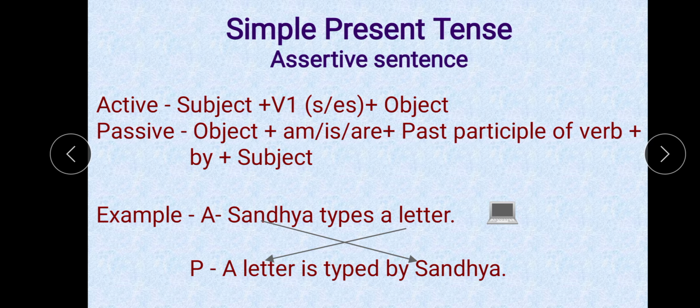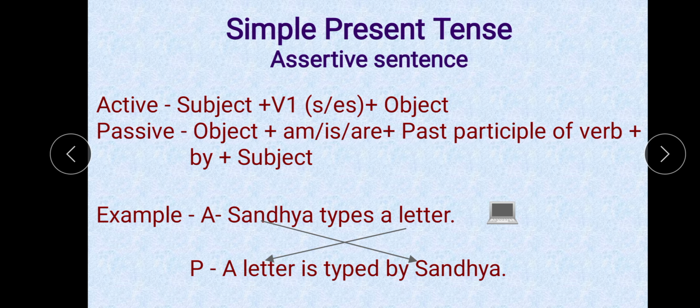Now, today I am describing only assertive sentences. I am not describing imperative, and I am also not describing interrogative. I will describe them later. First, you just start from the simple thing. So we all know that in simple present tense, the sentence structure is like this: subject, then base form of the verb.